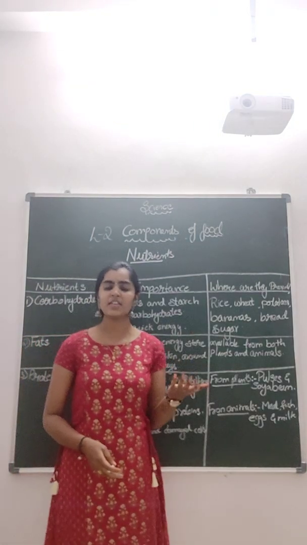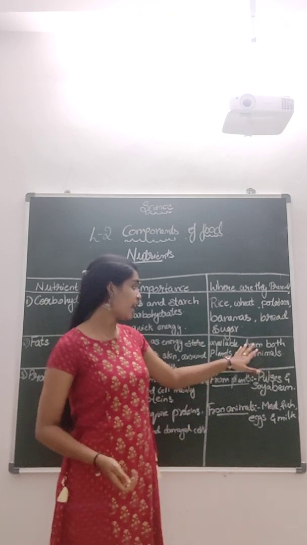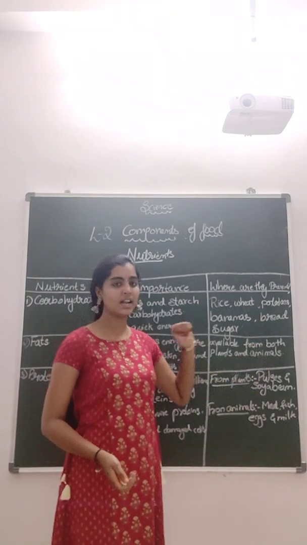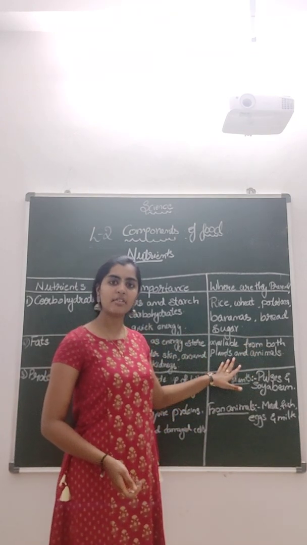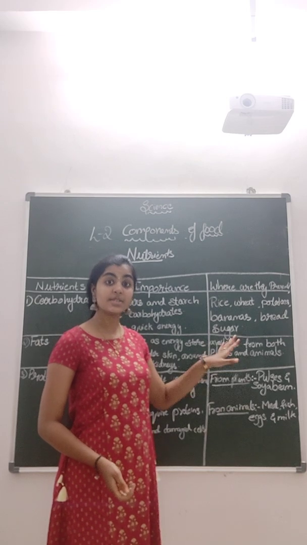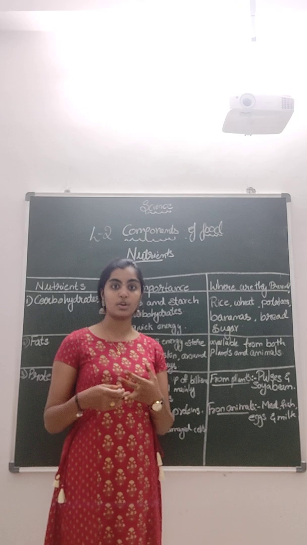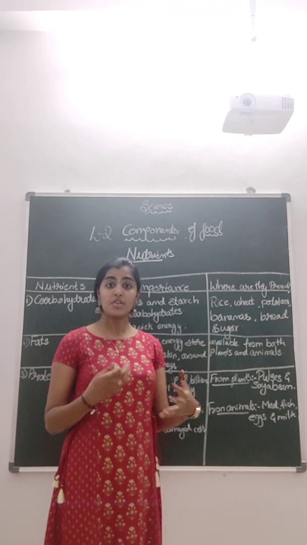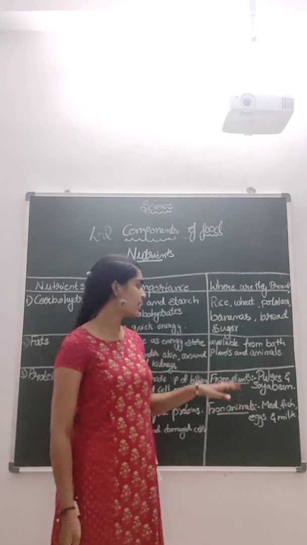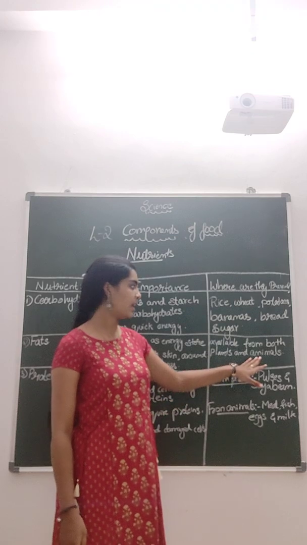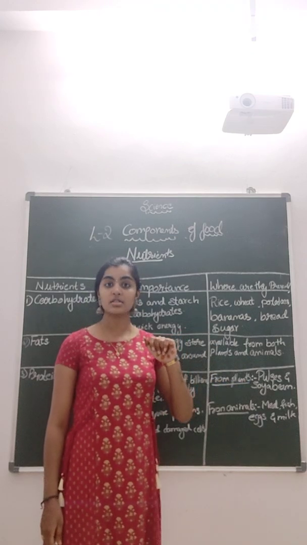So, where do we get this fat from? We get fat from both plants as well as animals. How do we get it from plants? In plants we get it in the form of oil. We get sunflower oil, vegetable oil, coconut oil. We have different types of oils, right? Then, how do we get it from animals?